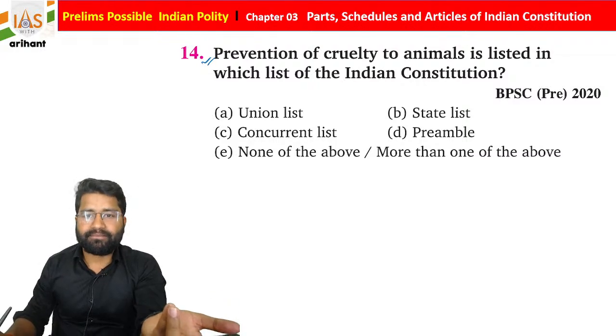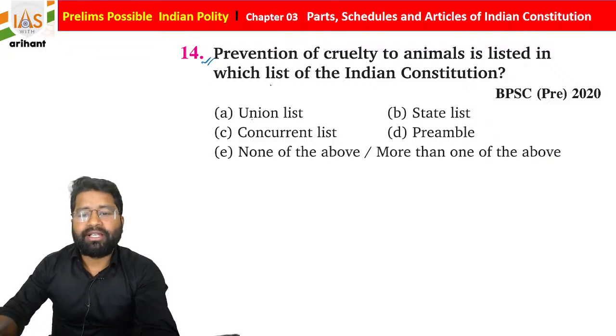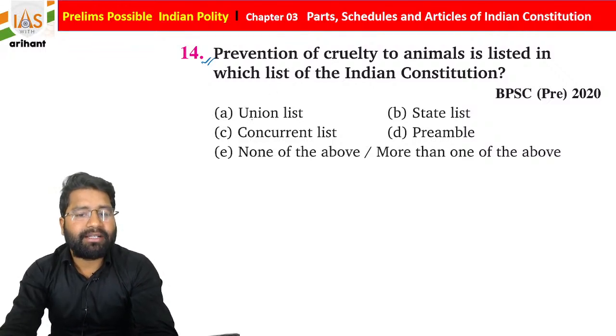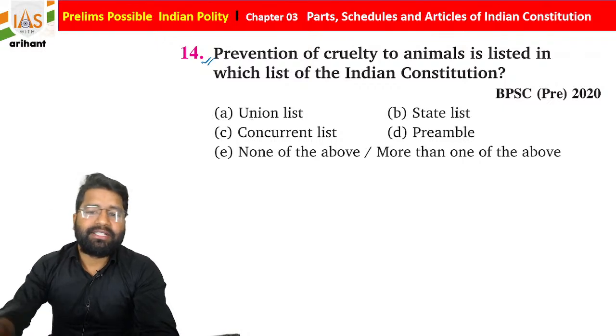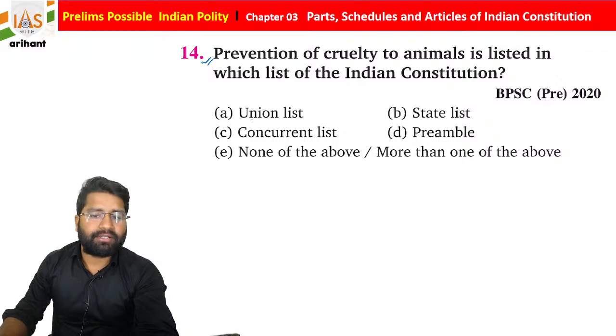Okay, it means it is center, it is state, or both. So it is a union list matter, a state list matter, or a concurrent list matter. So students, what type of matter is it? Just tell me, and I will tell you about the entry also. The entry is in the book also, means it is also written here.